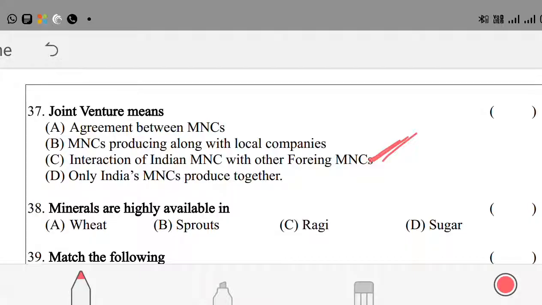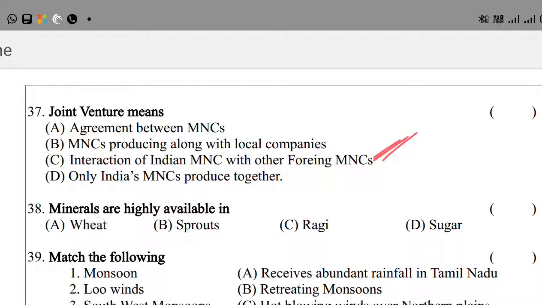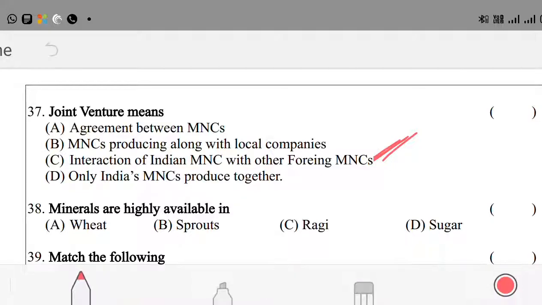Okay, question number 38. Minerals are highly available in wheat, sprouts, ragi, sugar. Okay, minerals are highly available here in option C, ragi.